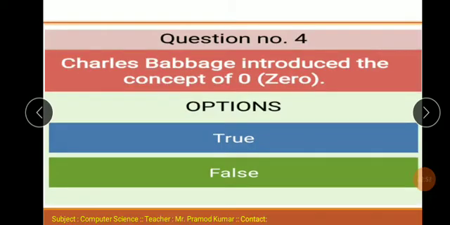Question number 4. Charles Babbage introduced the concept of zero. This statement is false. Did Charles Babbage introduce the concept of zero? No. Aryabhata introduced the concept of zero.